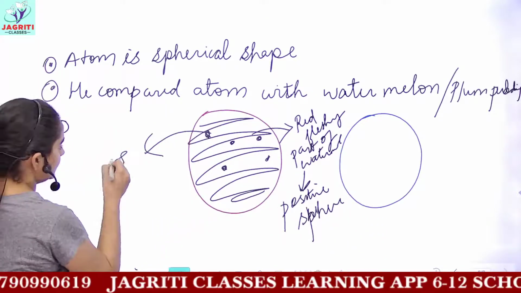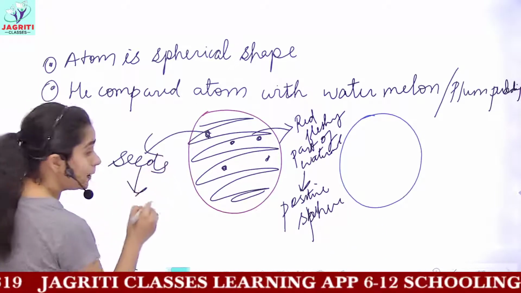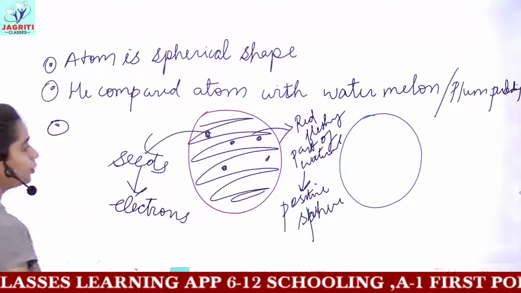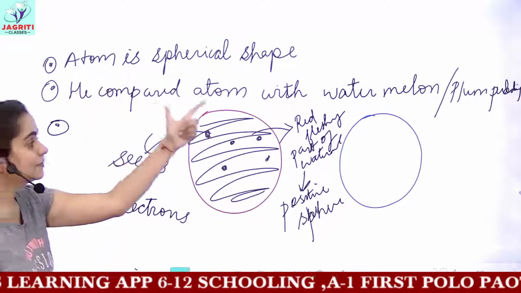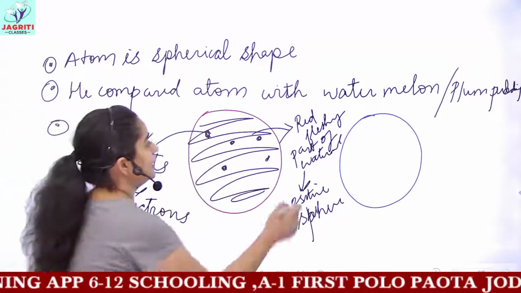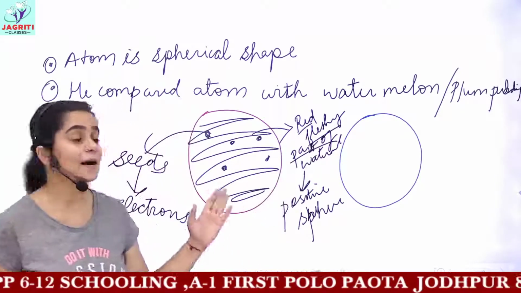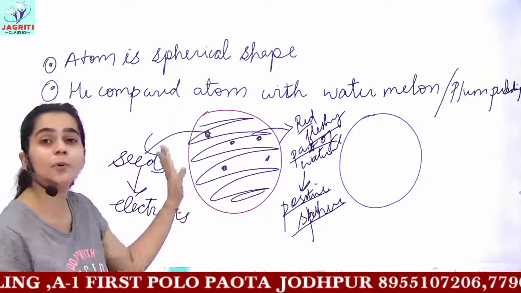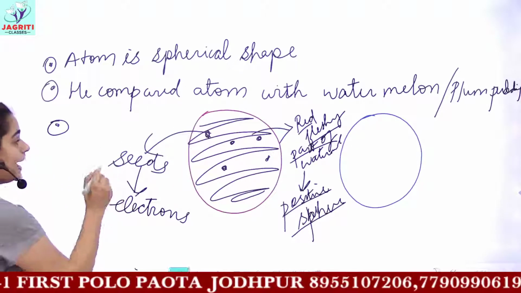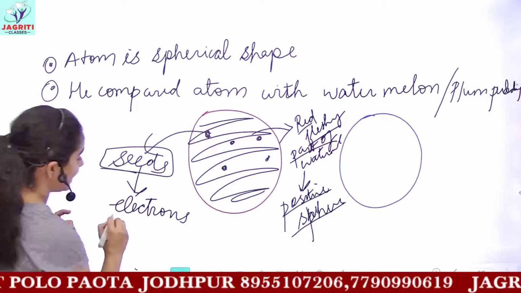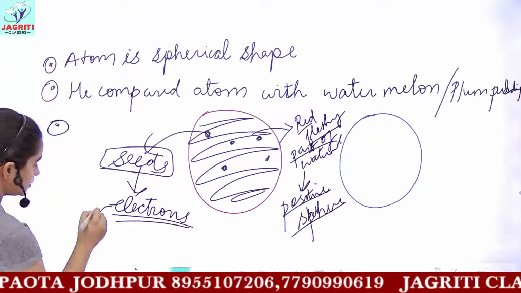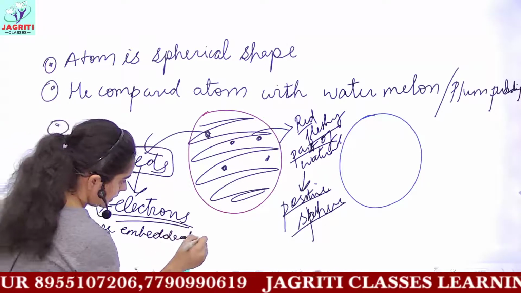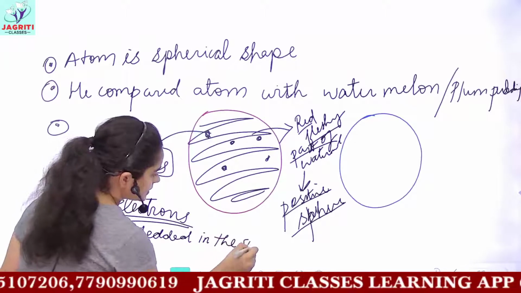So in the watermelon, what you have as seeds were compared to the presence of electrons. So we can say that atom is a spherical particle. Inside the atom, the red fleshy part of the watermelon is compared to the positively charged sphere, that is the positive charge is uniformly dispersed in this complete sphere, and the seeds of the watermelon behave as the electrons, that is electrons are embedded in the positively charged sphere.